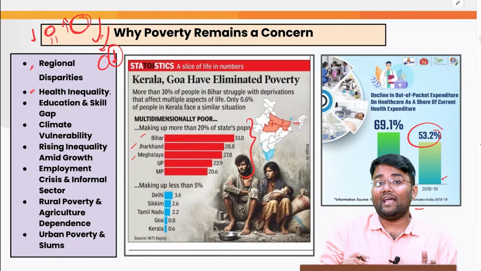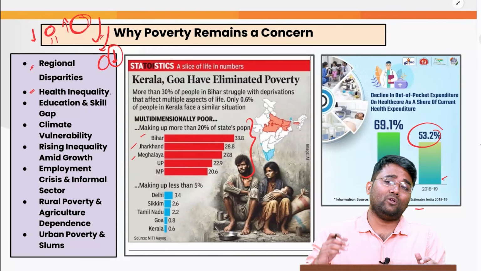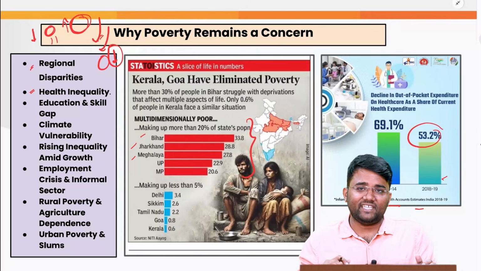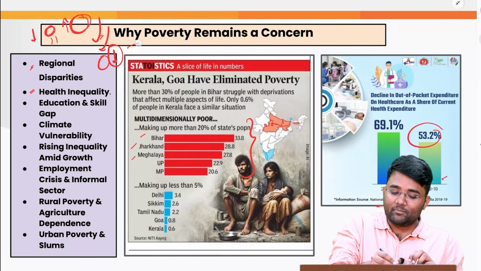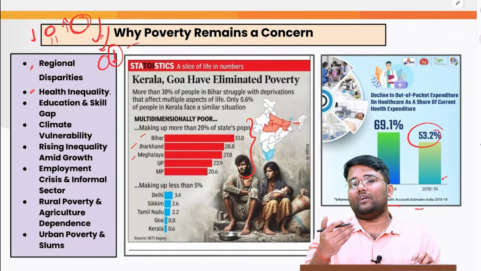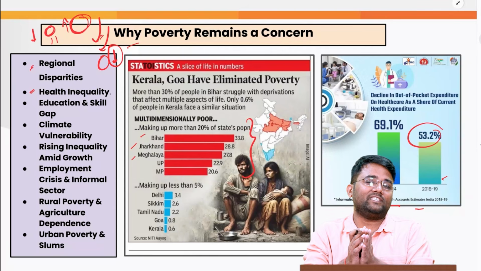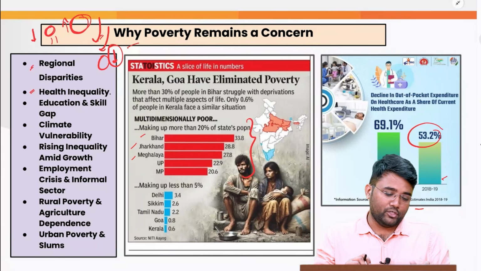Or when the people do not have proper social security benefits in the form of health insurance, that is also witnessed in the poor insurance penetration and density that India has. When social security benefits and health insurance are not there, again the people will have to spend on their health expenses from their own pocket, and that will lead to further pushing them into poverty.